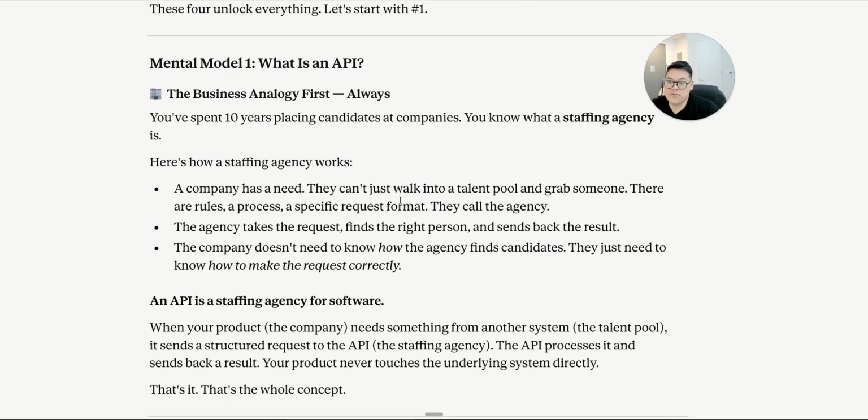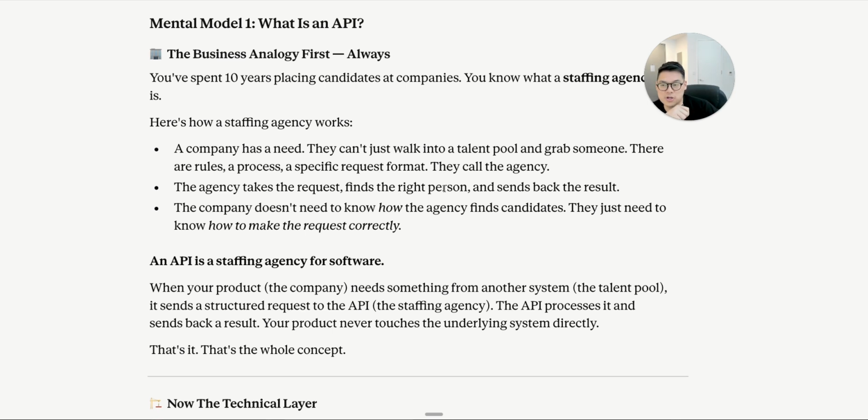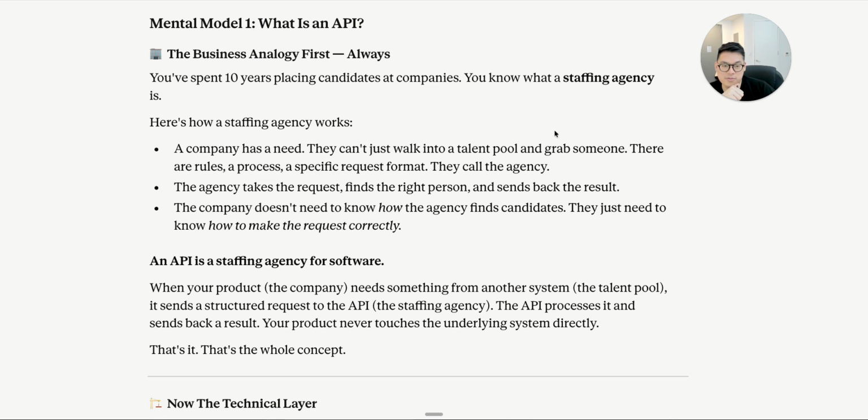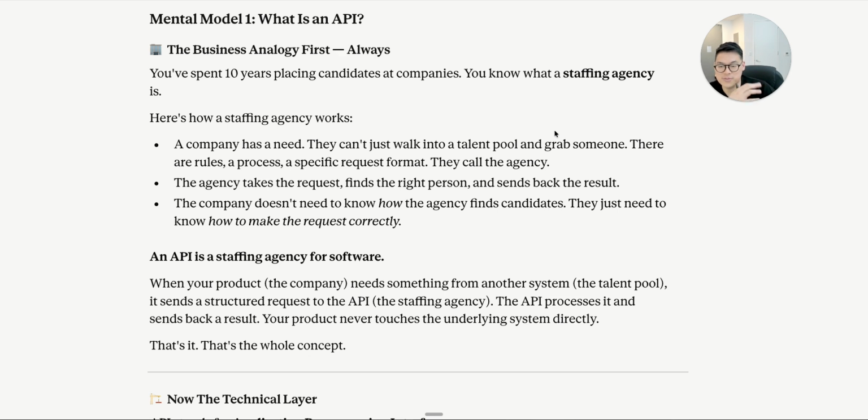Mental model number 1, what is an API? The business analogy first, always. You spent 10 years placing candidates at companies. You know what a staffing agency is. Unfortunately, I do. Here's how a staffing agency works. A company has a need. They can't just walk into a talent pool and grab someone. There are rules, a process, and a specific request form. They call the agency. The agency takes the request, finds the right person, and sends back the result. The company doesn't need to know how the agency finds the candidates. They just need to know how to make the request properly. An API is a staffing agency for software.